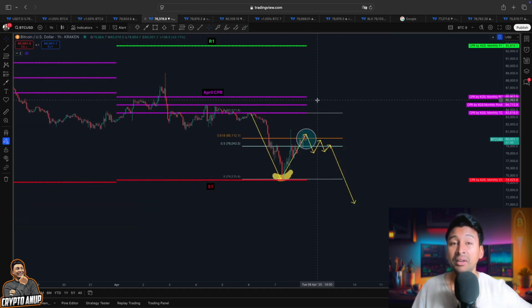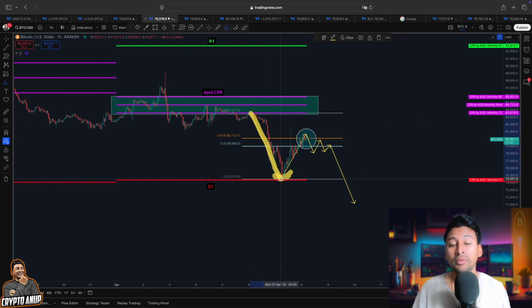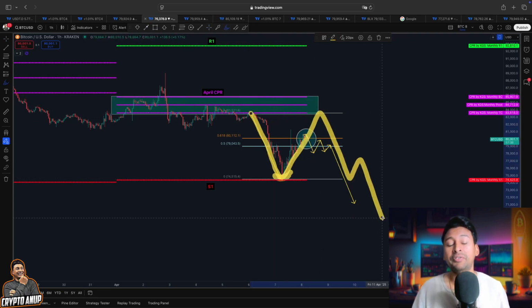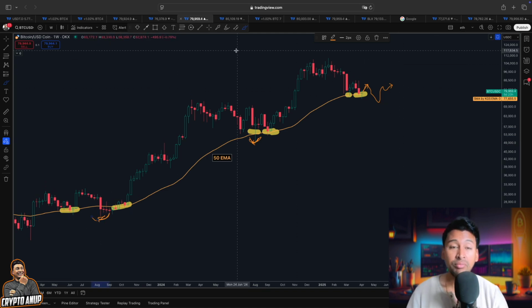But please guys, please be aware, even though it might look like Bitcoin could show another continuation like this, price heading even higher, but failing to regain our strength above this April CPI line means despite this bullish move, it could still fake out. Yes, you heard that correctly, guys. Despite another continuation, another rally bringing the price of Bitcoin above 80,000, it could still fake out Bitcoin, dipping quickly below this 50 exponential, just like this one here, a huge week to the downside before following this bullish continuation pattern.